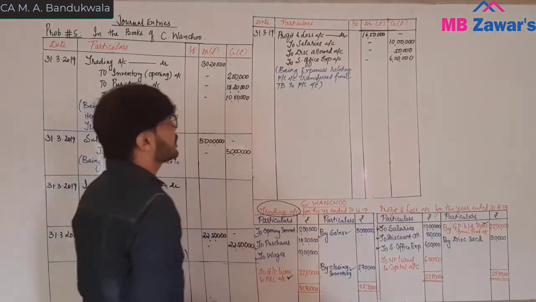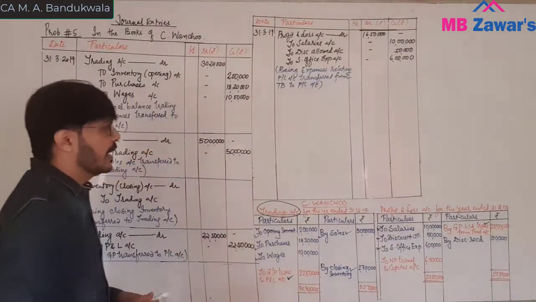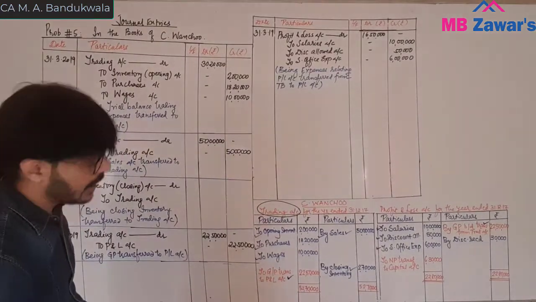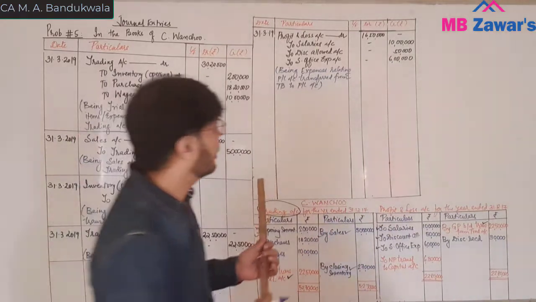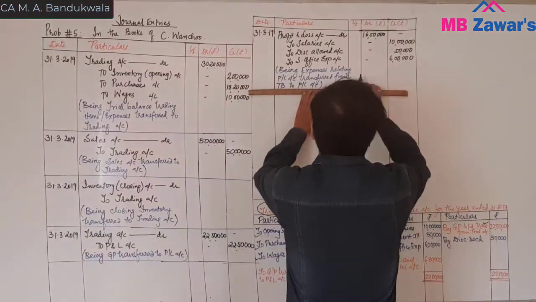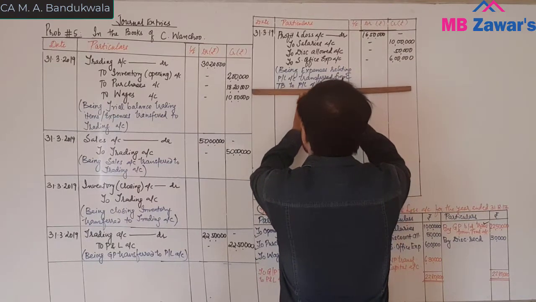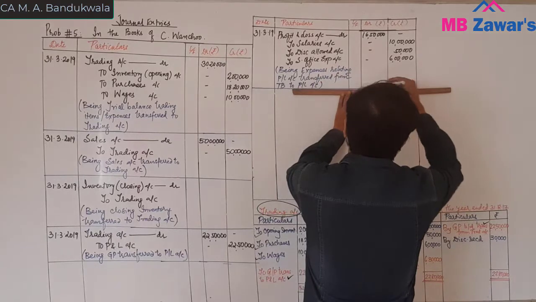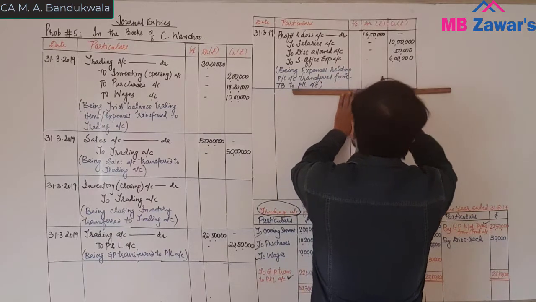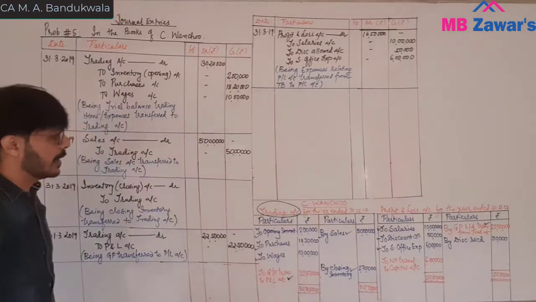We have transferred all the expenses to P&L account and we have closed the accounts. So P&L expenses transfer to P&L account.